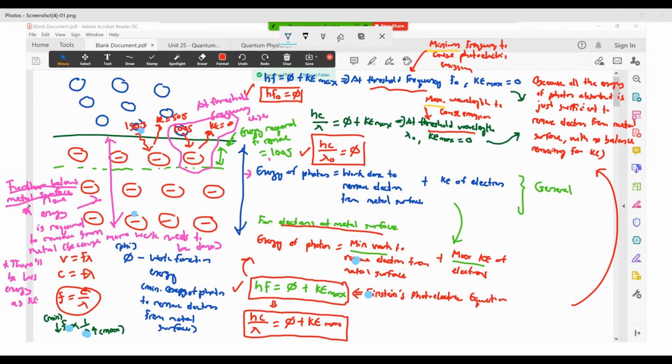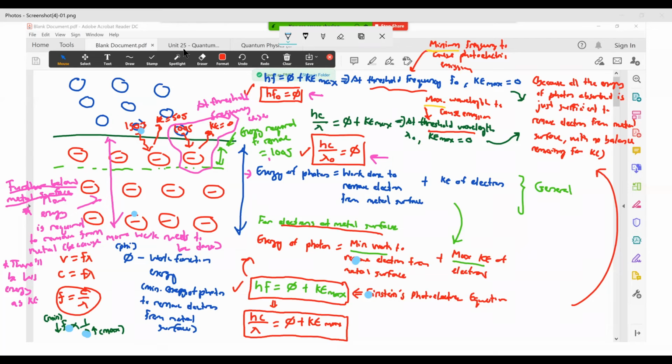So when it comes to finding the work function energy of a particular metal surface, what is the minimum energy of photon required to remove an electron from the metal surface? These two equations can be used. It's actually derived from this in the first place. Okay, so that part should be fine.